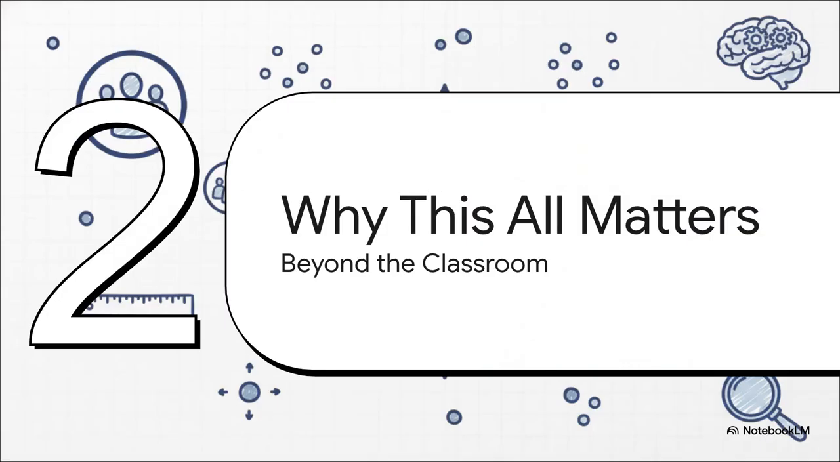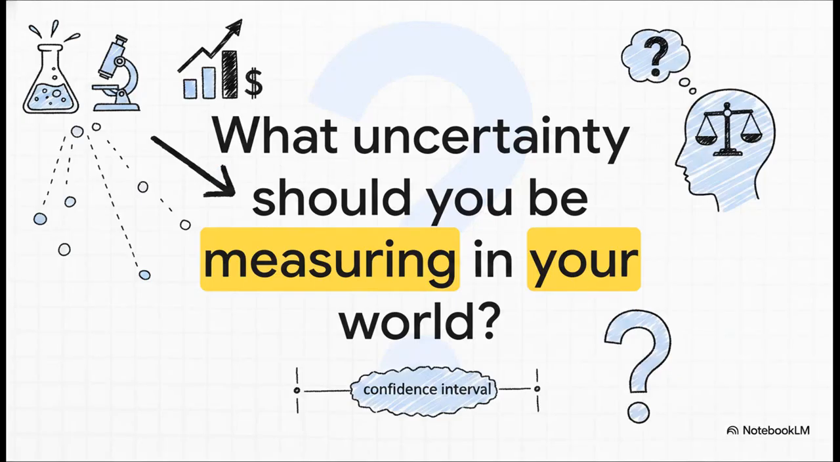So we've been deep in the weeds with formulas and numbers and circuits. Let's pull back for a second. Let's zoom out and ask the big question, why? Why does any of this actually matter outside of a textbook or a classroom? The truth is, in pretty much every field you can imagine, science, business, medicine, policy, we are always working with incomplete information. We have to make big decisions based on samples.